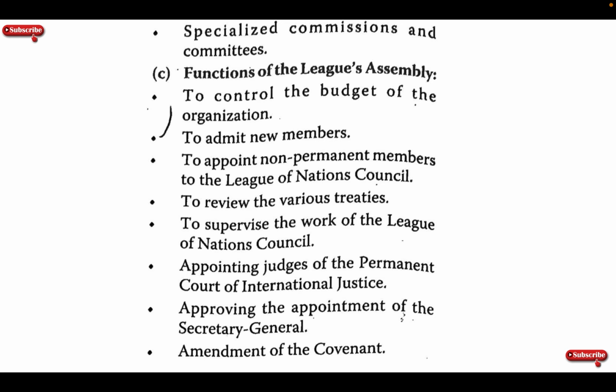C. Functions of the League's Assembly: to control the budget of the organization, to admit new members, to appoint non-permanent members to the League of Nations Council, to review the various treaties, to supervise the work of the League of Nations Council, appointing judges of the Permanent Court of International Justice, approving the appointment of the Secretary General, amendment of the Covenant.